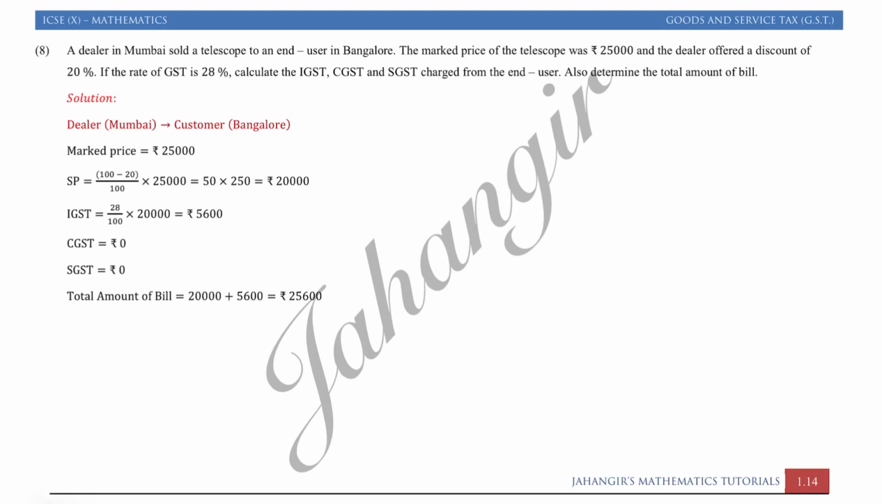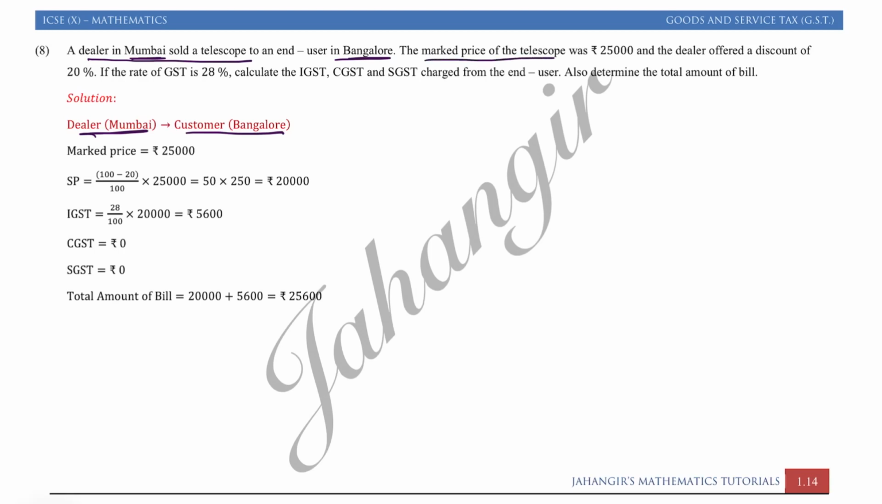Question number 8. A dealer sold a telescope to the end user. Dealer in Mumbai sold a telescope to the end user in Bangalore. So see, make a chain. Dealer Mumbai में है, customer is in Bangalore. So here the transaction is interstate. Interstate में क्या होता है? Supplies goods from one state to another.